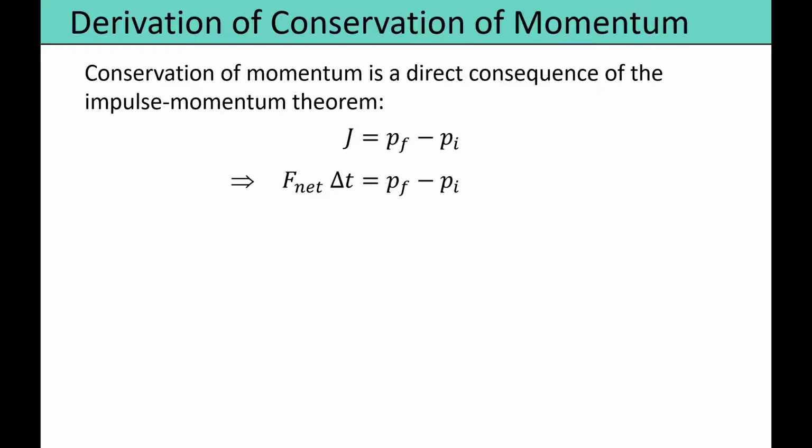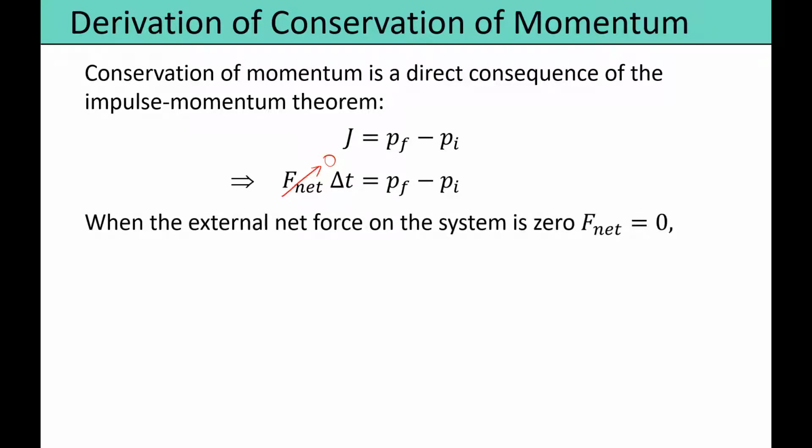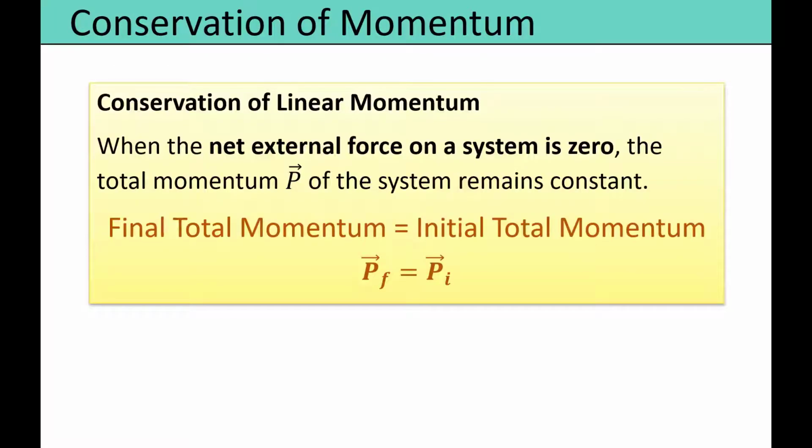When the net force is zero, the term on the left side of the equation becomes zero. So we get that the change in momentum will be zero. We can rewrite this equality as final momentum equals the initial momentum. In other words, momentum is conserved when the net force applied on an object is zero. If the final and the initial momentums have the same value, that means that the momentum of the system remains constant.